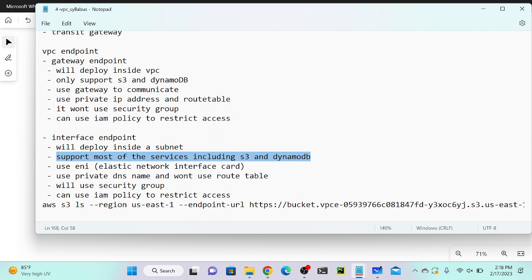And this one is using private DNS name, and this one is using private IP address. So these are the differences. The gateway endpoint uses private IP address, and interface endpoint uses private DNS name, domain name. And this one is using security group, but the gateway endpoint is not using any security group. Last point, we can use IAM policy to restrict access. Both endpoints can use IAM policy to restrict access. We can integrate that.